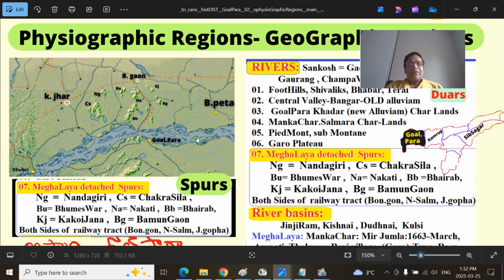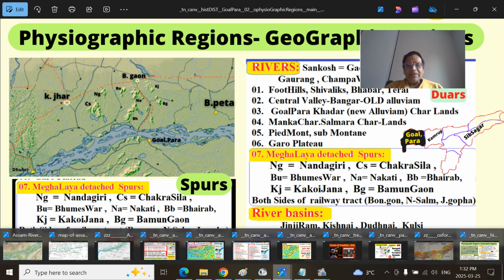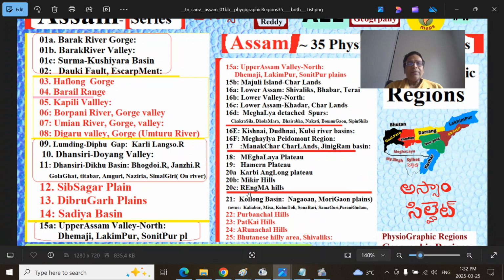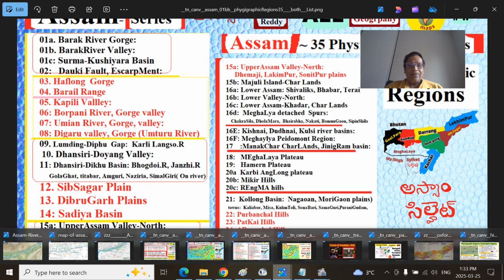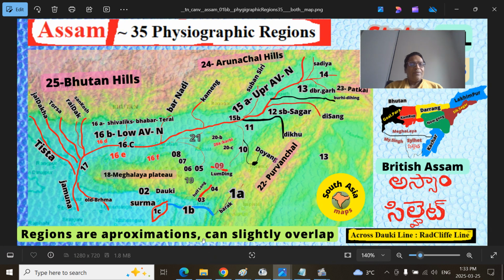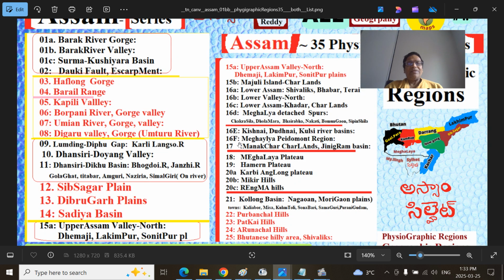So these are the spur areas, spurs. Then the Kulsi, Kishnai and Dudhnai river basins. 16E and 16F: 16E is the Kishnai, Dudhnai, Kulsi river basins. 16F is the Meghalaya Piedmont region.